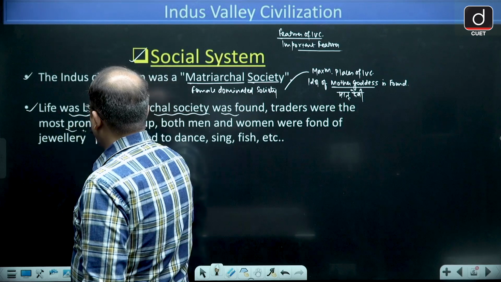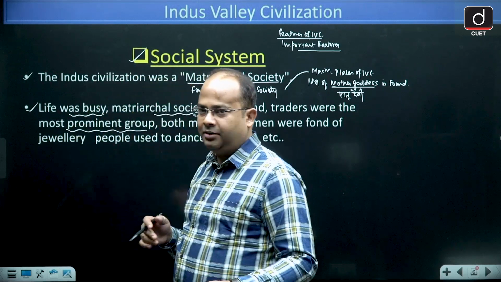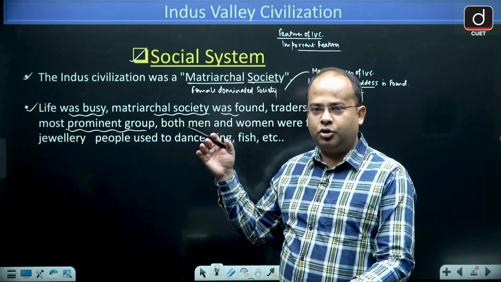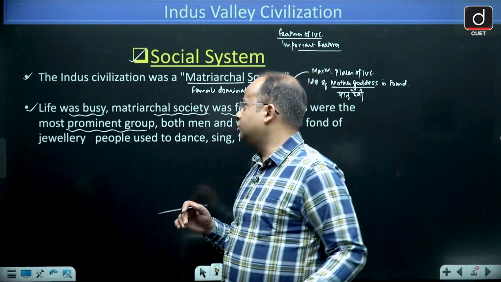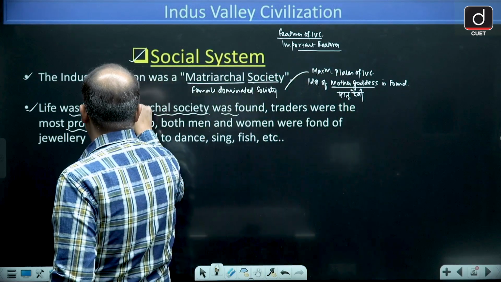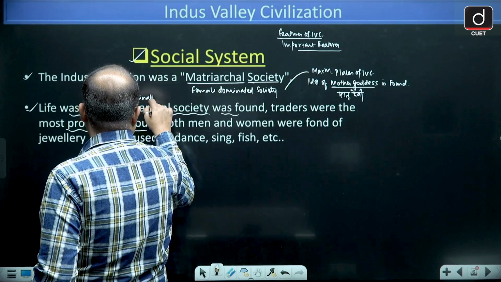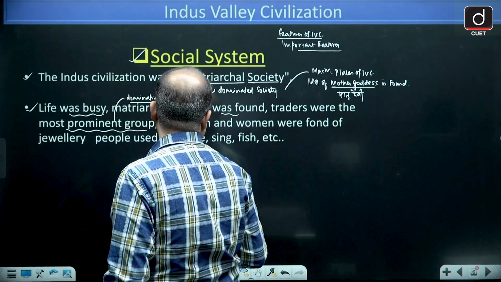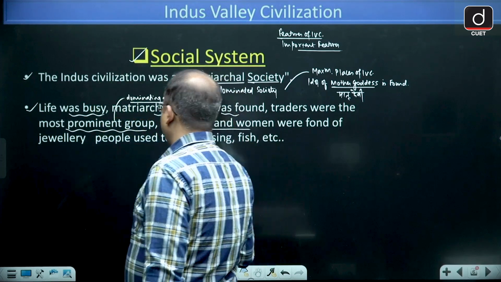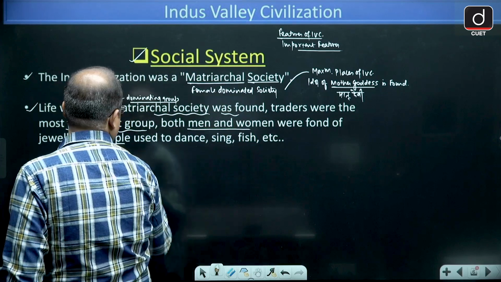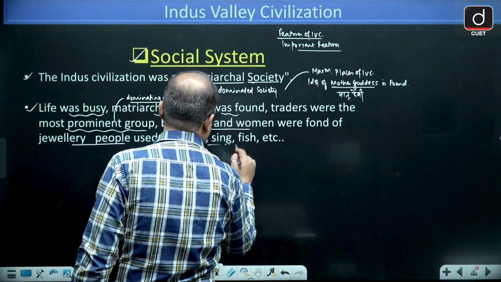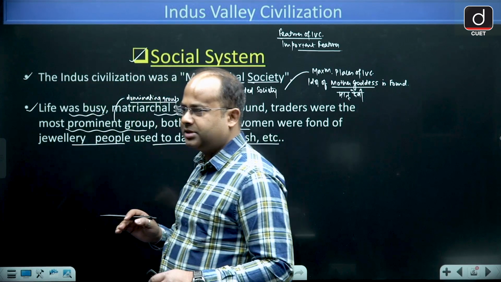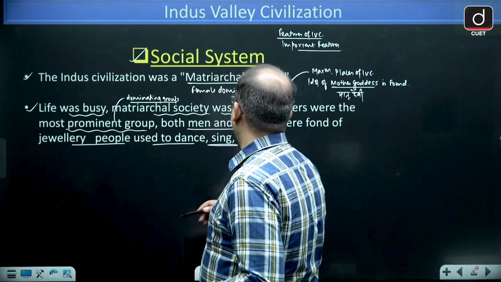Traders were the more prominent group. The society was divided into the trading community and the working class community. You will find that traders were the most prominent, the dominating group in society. Both men and women were fond of jewelry, and the people used to dance, sing, and go fishing. So the life of the people was very luxurious. They used to live a luxurious life.